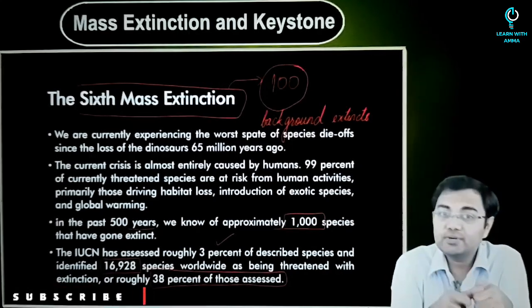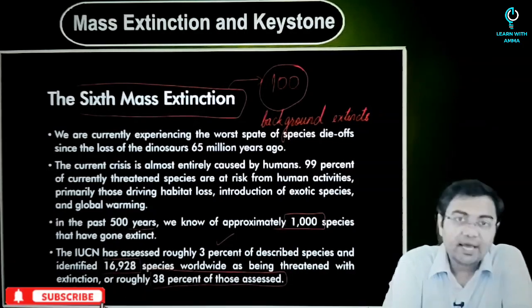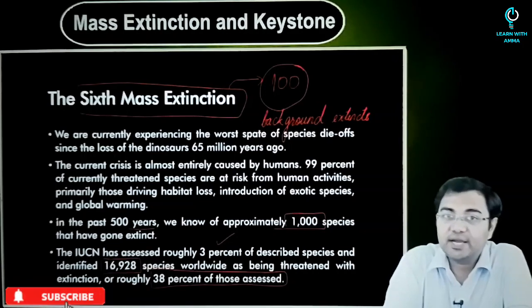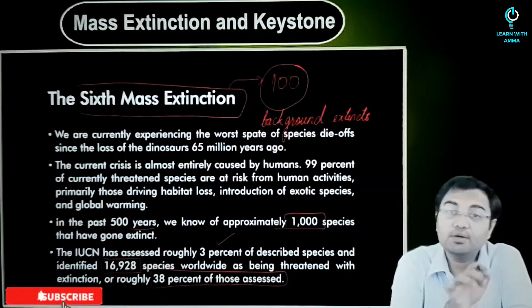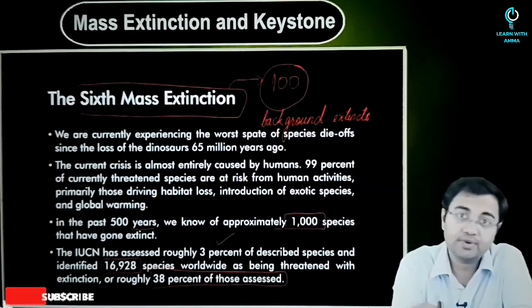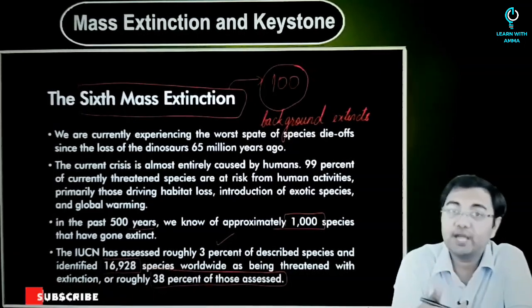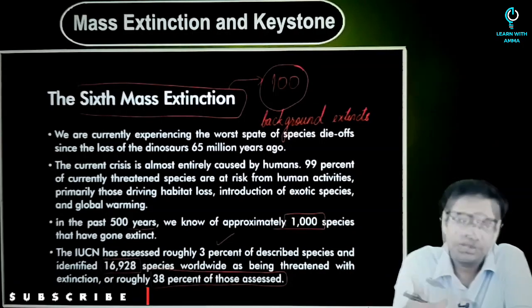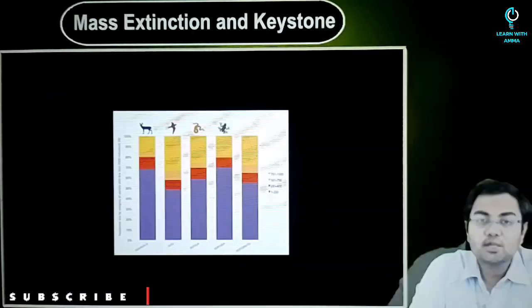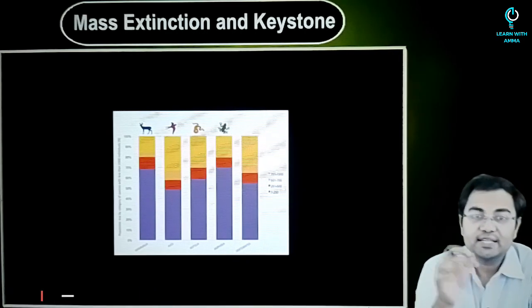So what we'll do now is look at the facts related to some of the other species. It is here that we need to understand what the effect of this mass extinction is on various species of organisms, where we'll look at some of the data with respect to all these species and try to understand what kind of loss they are facing and what kind of effects it might have for the coming future.